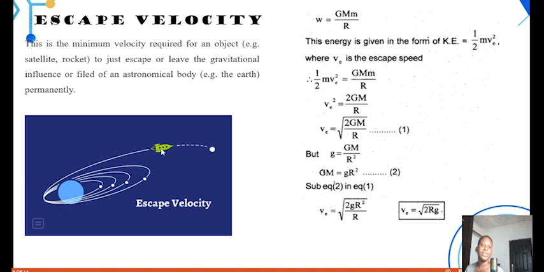Can you see it now? So this is the escape velocity. This is this rocket escaping the pull of the gravitational influence. So we have that our W equals GMm over r. This energy is given in the form of KE equals half mv squared. You remember that kinetic energy, which is the energy a body possesses by virtue of its motion, is half mv squared, which is also equal to what? GMm over r. You remember when we told you that gravitational potential is GMm over r. So we're going to equate these two together and derive our escape velocity.